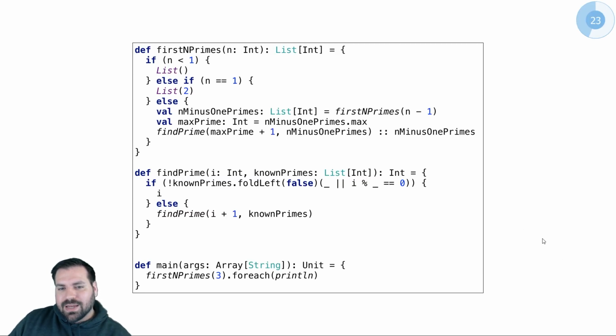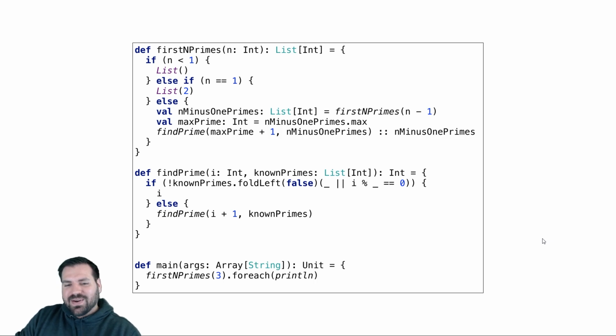So let's take a look at this beast of a code, this beast of a method. We'll step through this, one line at a time. Right, we got 15 minutes. We'll get through this one.